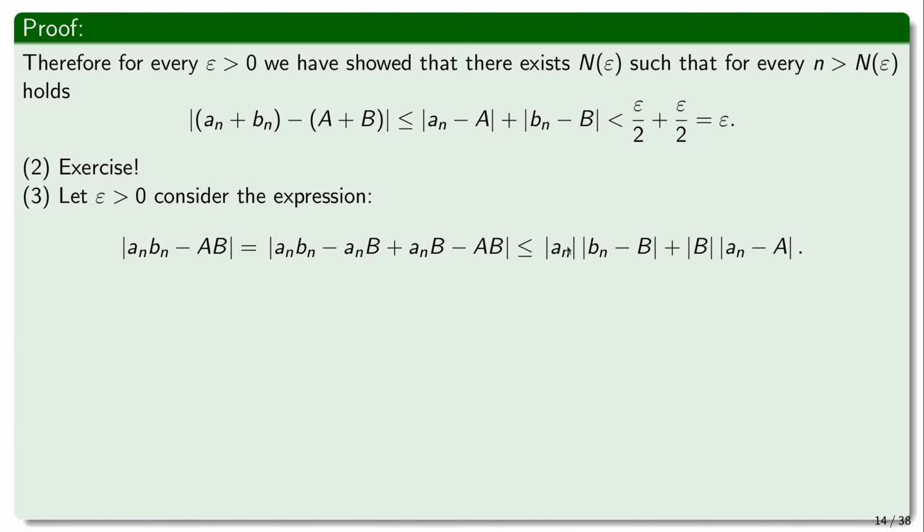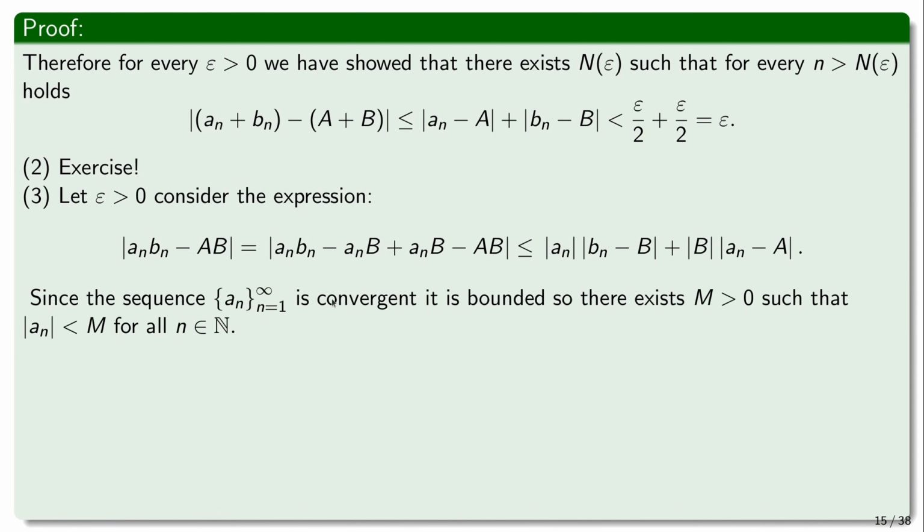So I want to say that bn minus b would be smaller than epsilon half, but I cannot divide by this varying term an. And what happens when n gets bigger? Maybe for some elements this just becomes very large. So here we use the theorem that we proved previously, that every convergent sequence is bounded. Since we know that an is a convergent sequence, it converges to a, then it is a bounded sequence. So we know that there exists some positive number, m, and I would say strictly positive, because I would want to divide by this m.